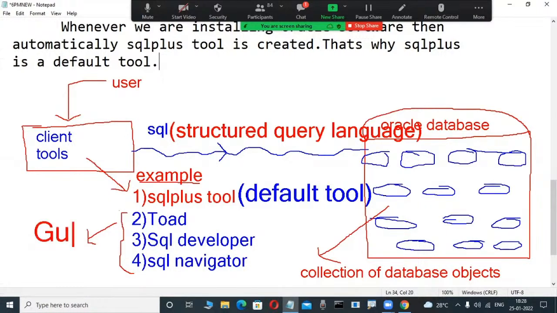At one stage I will also tell you how to connect GUI tools. Just for the idea, draw this simple diagram of client tools. SQL Plus is a default tool, not required to load. For the other tools, we have to install them. For understanding, draw this diagram roughly and simply, maybe for first-time newcomers.